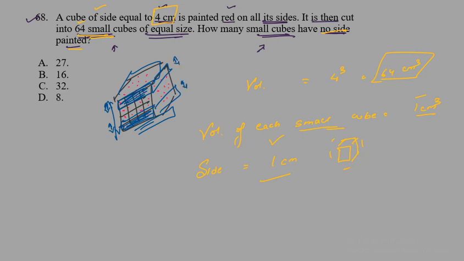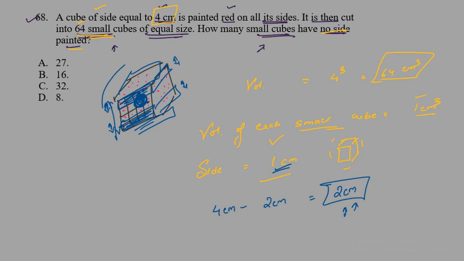Same goes for all the faces, and in a similar way we will remove 2 centimeters. Here one cube is 1 centimeter, so we will remove 2 centimeters from each face, and the remaining will be, 4 centimeters is our total cube, we remove 2 centimeters, we will get 2 centimeters. So basically this is the remaining cube. This is the total side length of the remaining cube, which is inside this bigger cube. So inside, a smaller cube will be there which has no sides colored. So we will remove the top layer from all the 6 faces, and we will find a cube with side 2 centimeters on all sides.